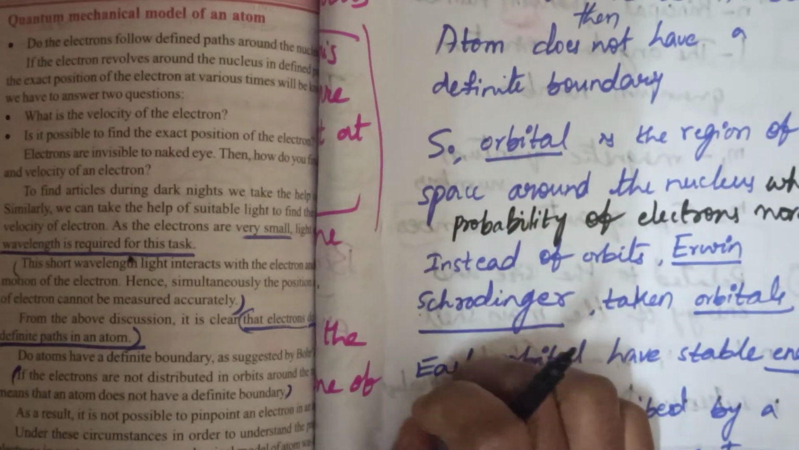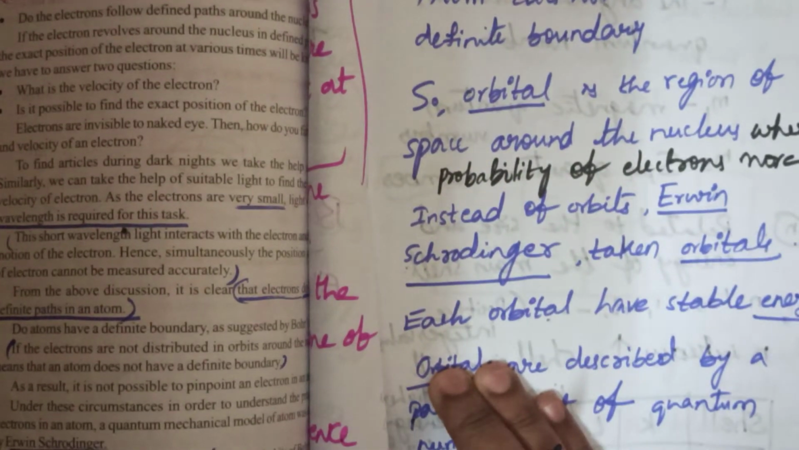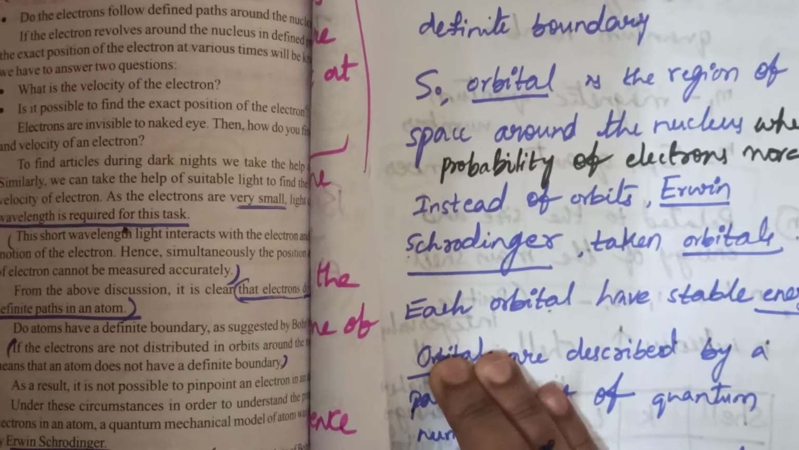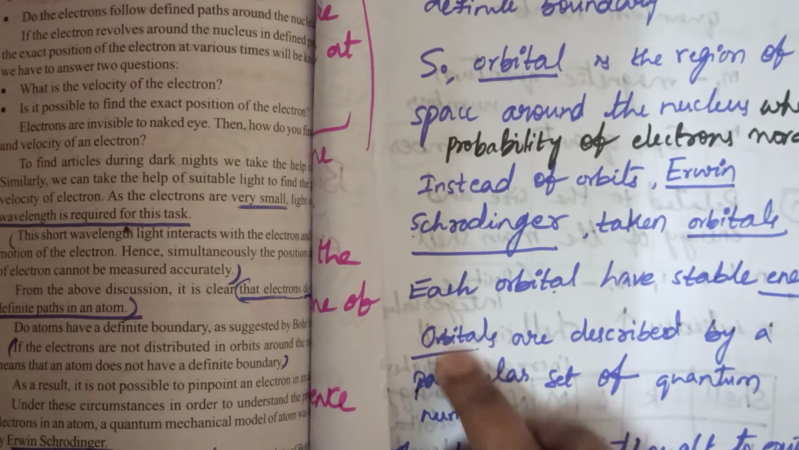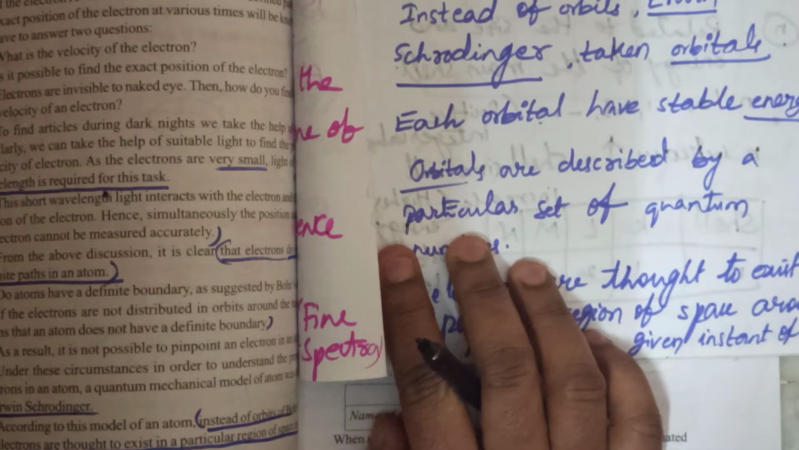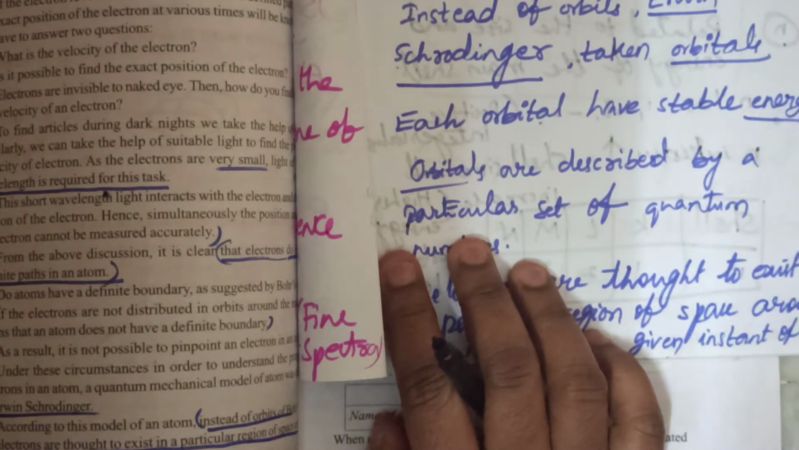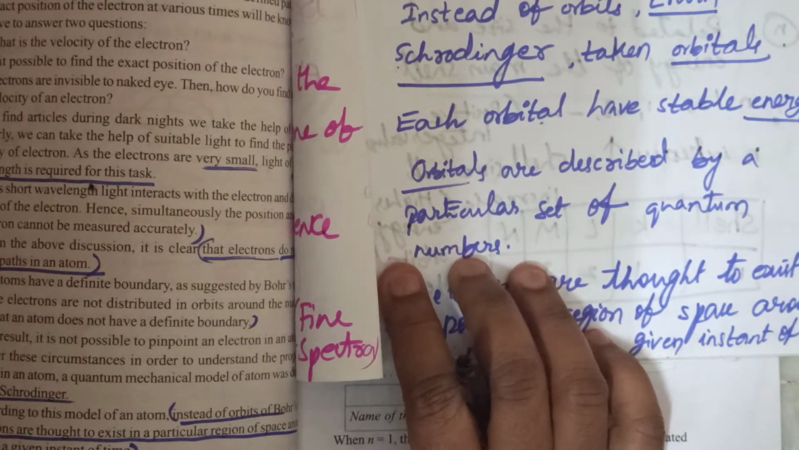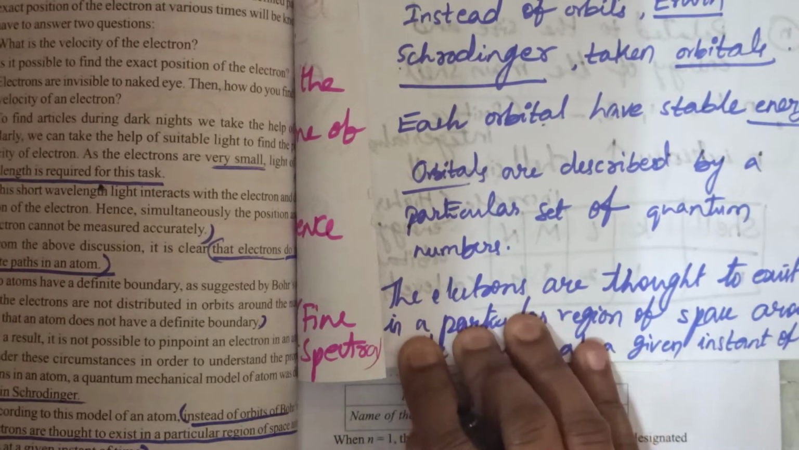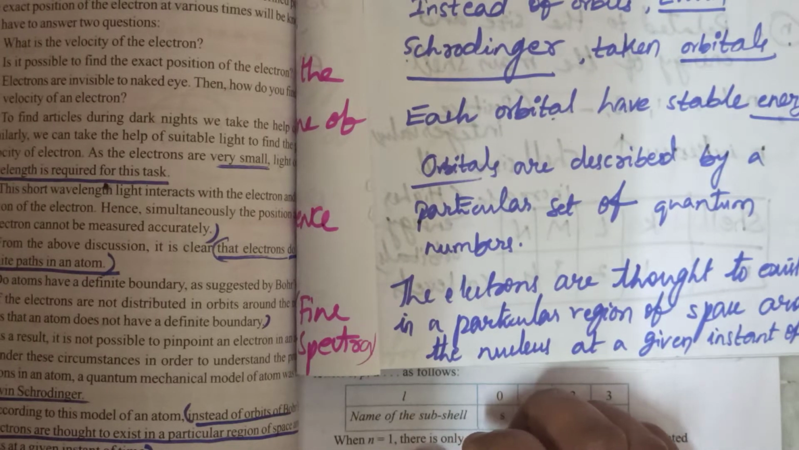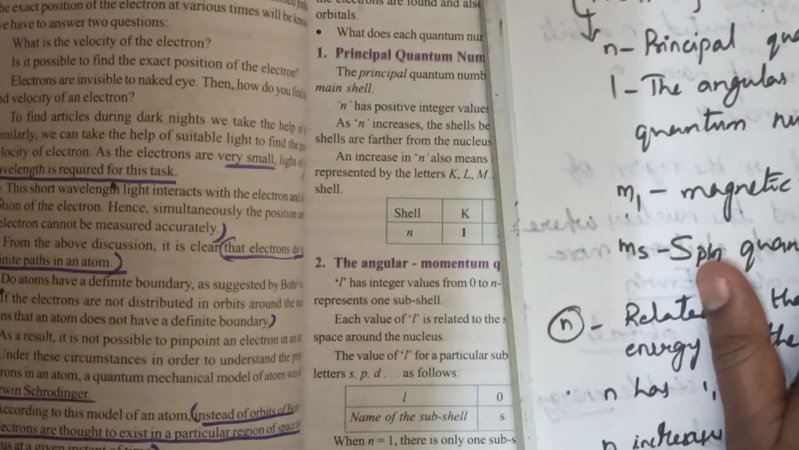So I think it is clear. Instead of orbits, Erwin Schrödinger took orbitals, as we have discussed. Each orbital has a stable, fixed energy level, as we know. So rather than orbits, we are calling those orbitals: the space around the nucleus having the most probability of electrons. The electrons are thought to exist in a particular region of space around the nucleus at an instant of time. So that is the explanation.